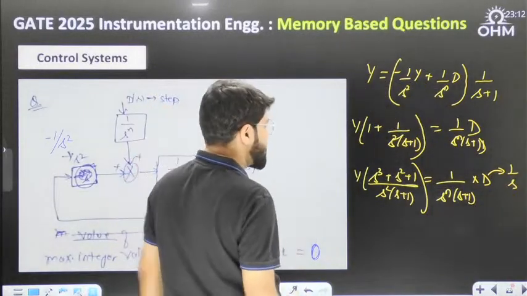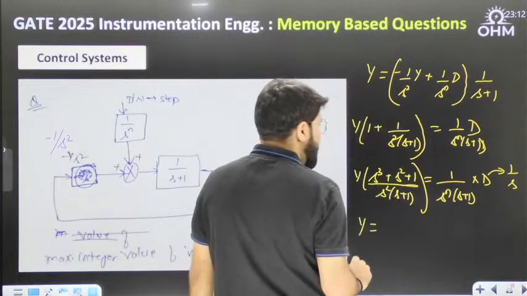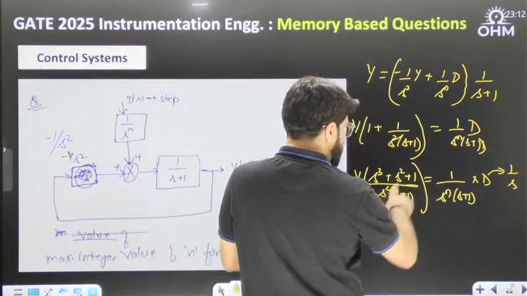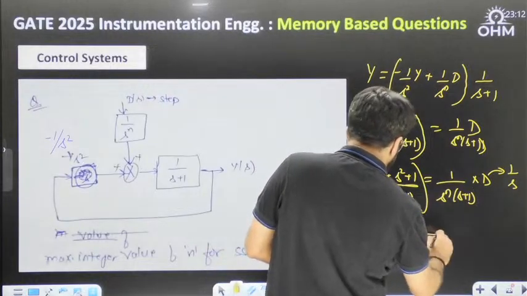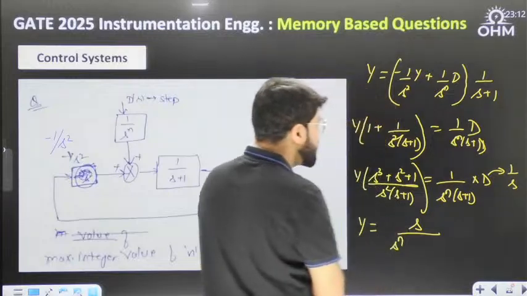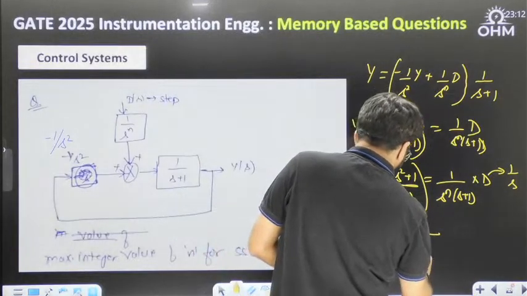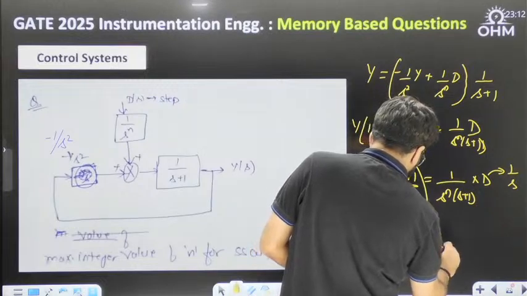The s plus 1 gets cancelled, and what is the final Y equation? There is 1 s in the numerator, and upon s power n, what is left is s cube plus s square plus 1.